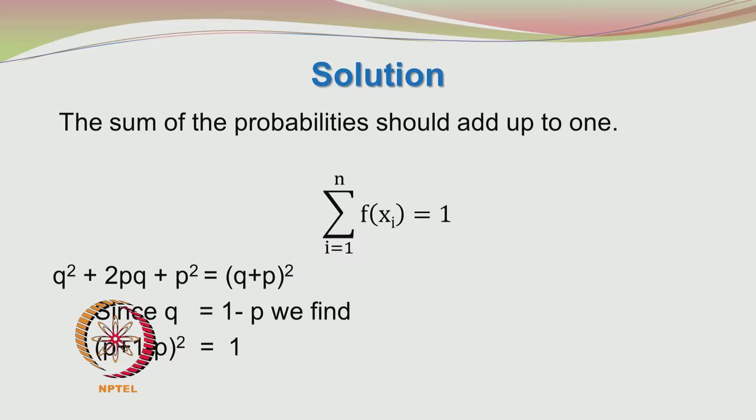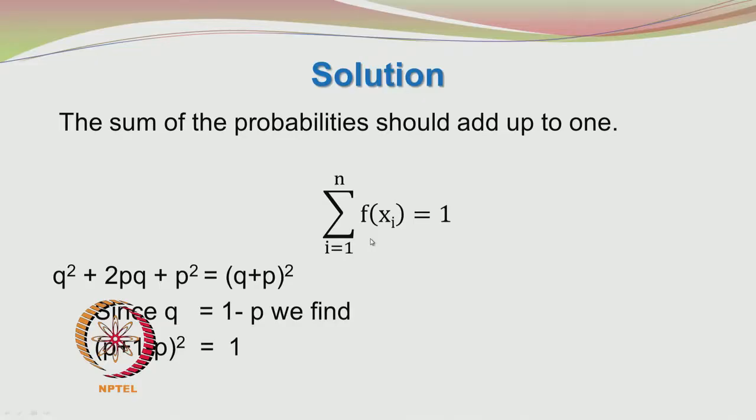Since the probability of picking up a red ball is 1 minus the probability of picking up a blue ball, we have q is equal to 1 minus p. You put q is equal to 1 minus p here, you get 1. So, the sum of the probabilities adds up to 1.